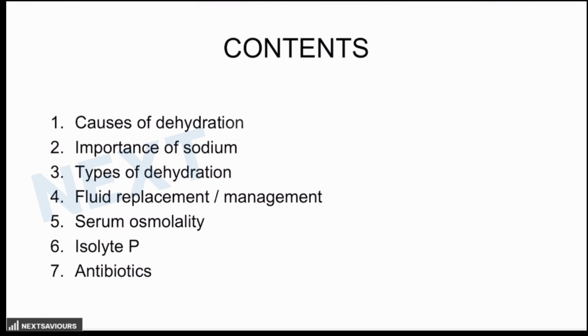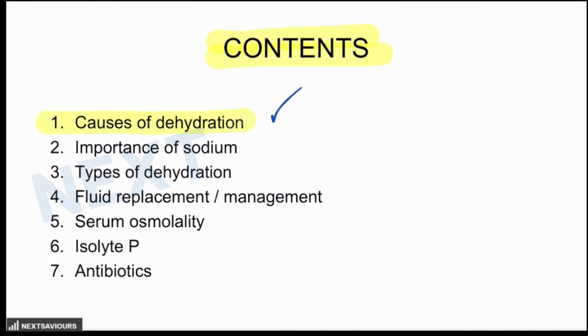So today we'll be categorizing our discussion into the contents of how to decipher these questions. One is to identify the cause of dehydration. Extremely important. Like whether blood in stools is present or not. If blood in stools is present, is it associated with fever or not? Are foul smelling stools present or not? Is watery diarrhea present or not? If there is no diarrhea at all, and the patient is only having vomiting, that is responsible for dehydration. So all these things will lead to a different set of management. So the cause of dehydration is the first thing that you have to identify in these kinds of questions.